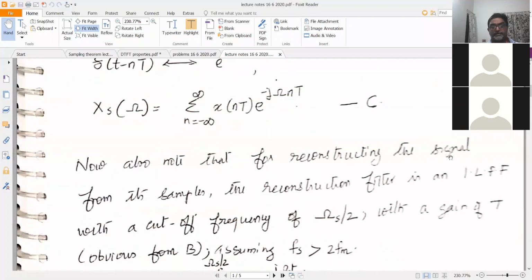So for reconstructing the signal from its samples, you will require a reconstruction filter, and that reconstruction filter is an ideal low pass filter.